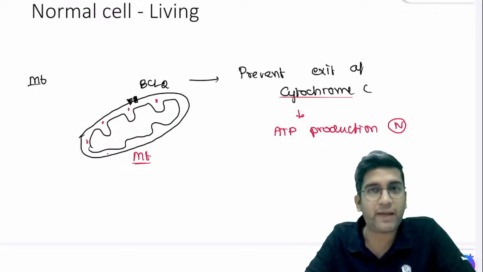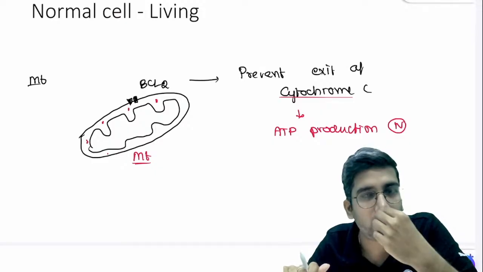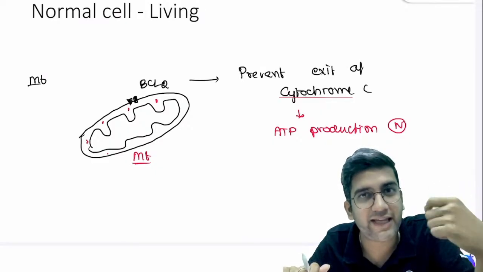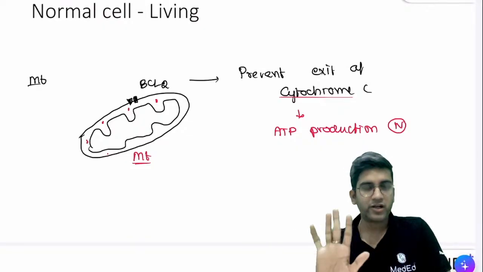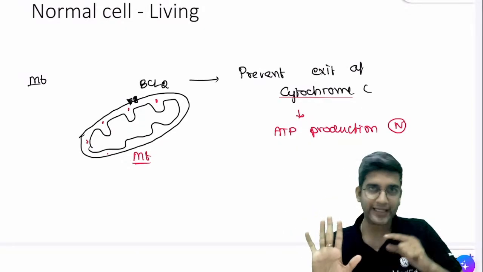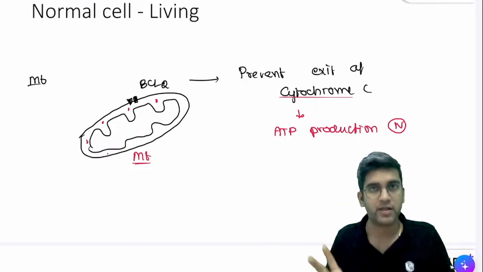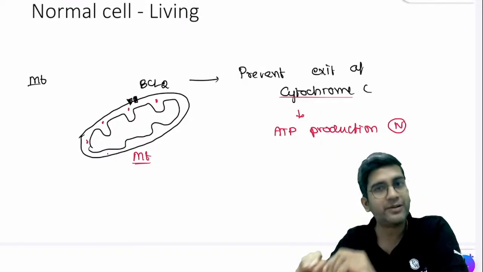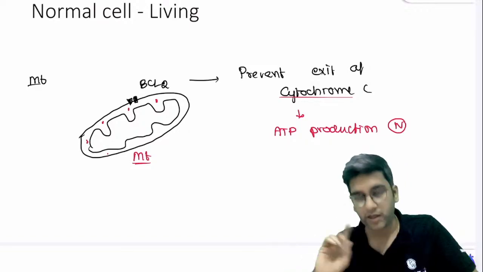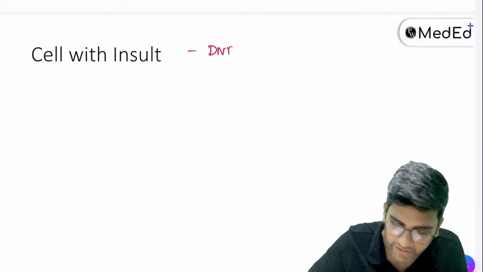Now let's see what happens when there's an abnormality. If you remember, I told you there's one trigger for the intrinsic pathway. What triggers the intrinsic pathway of apoptosis? Lakshman, it's very simple. For a normal functioning cell, I need ATP. For that, the electron transport chain should function, and one of the molecules is cytochrome C, which can actually go outside. So BCL2 blocks that exit. They can't go outside, so they remain and produce ATP and make the cell live, right? Perfect. So now let's see what will happen with a cell with an insult. Like you said, the insult here is DNA mutation. Okay.